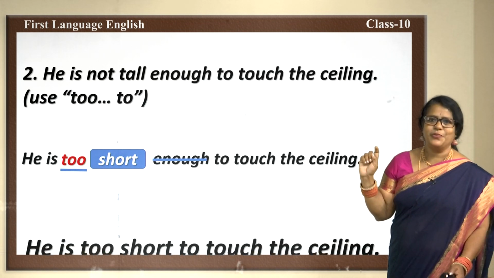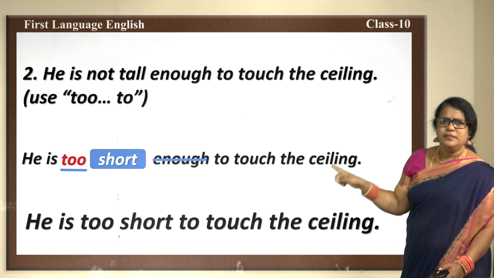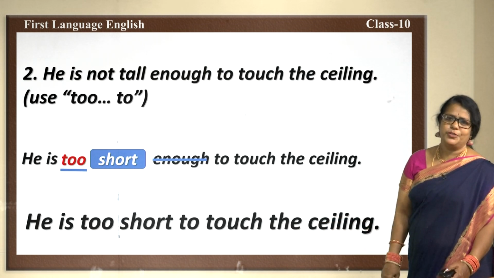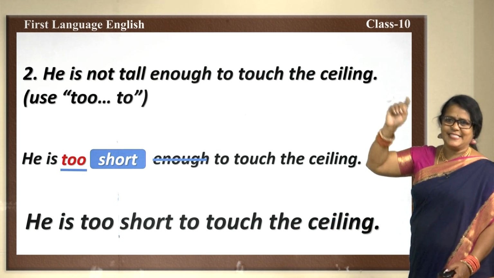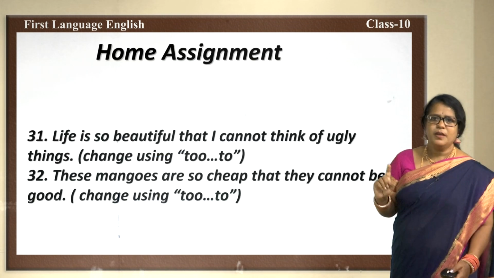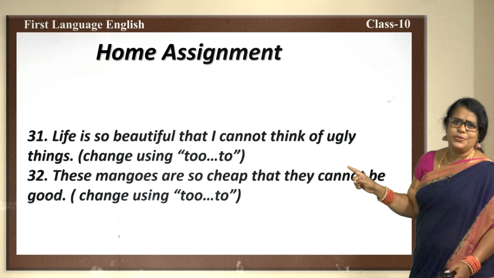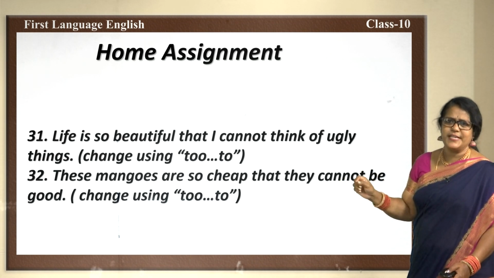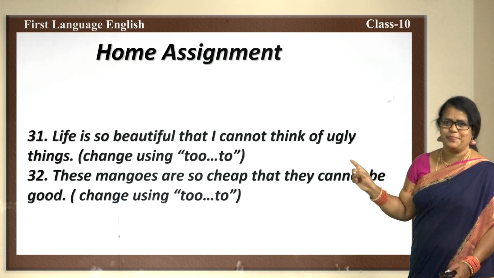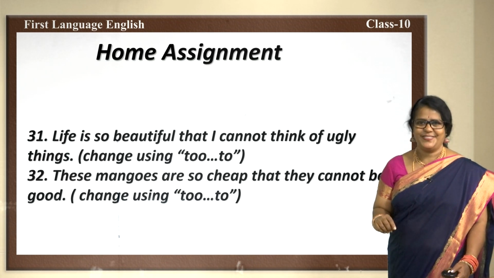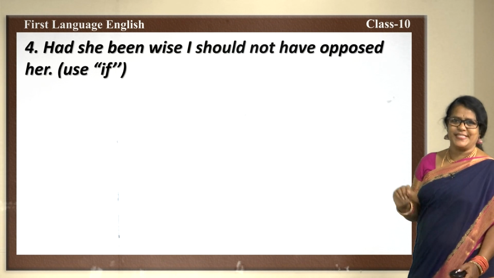Fine. Let us move here. The sentence is read, he is too short to touch the ceiling. And these are with the same instruction, use too, 31 and 32. You just tick in the book so that you can work out, keeping the idea of the previous one which we have changed. Fine. Let us move to this.